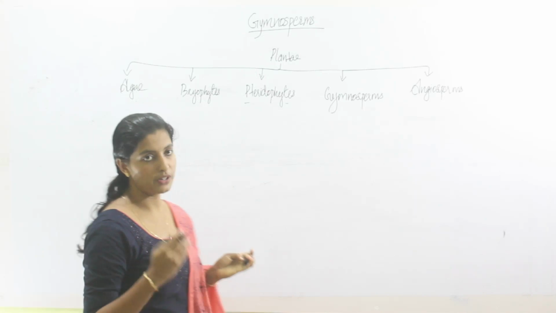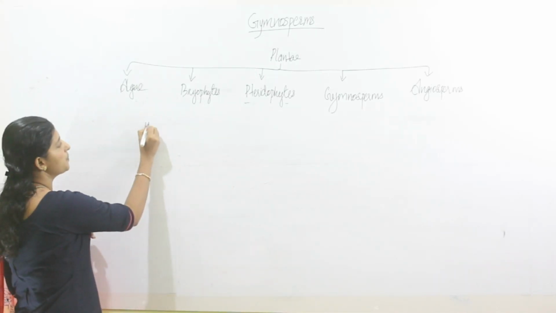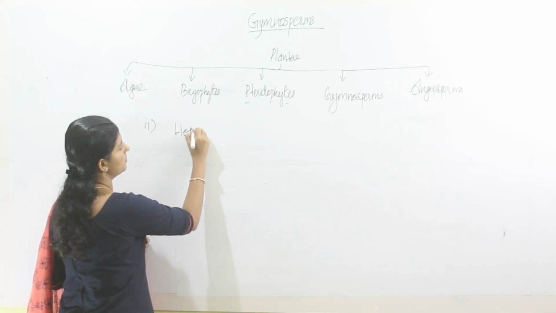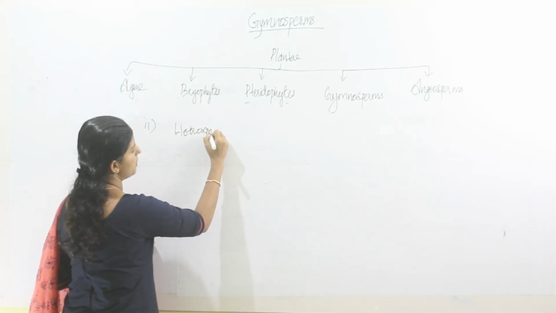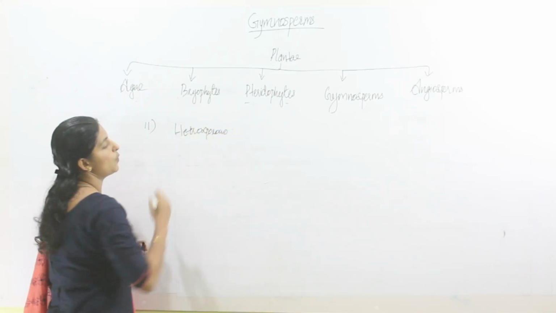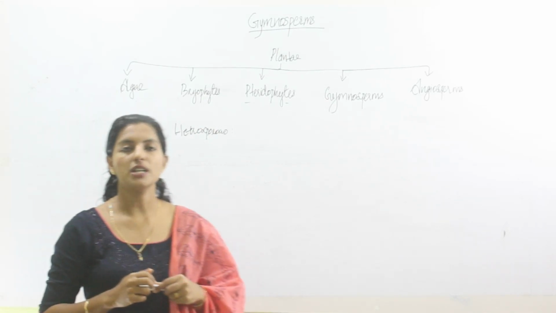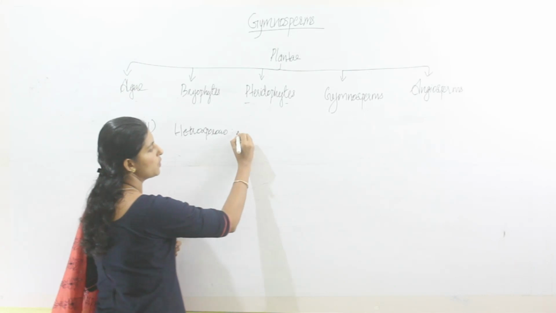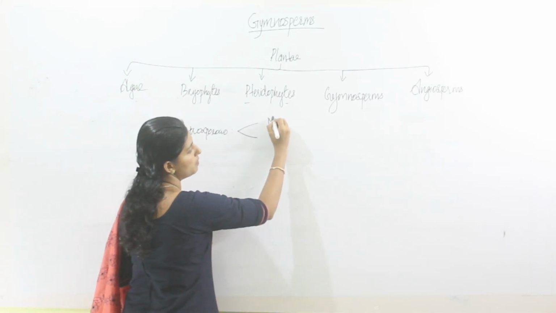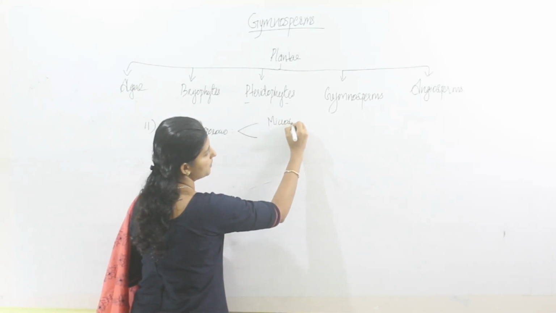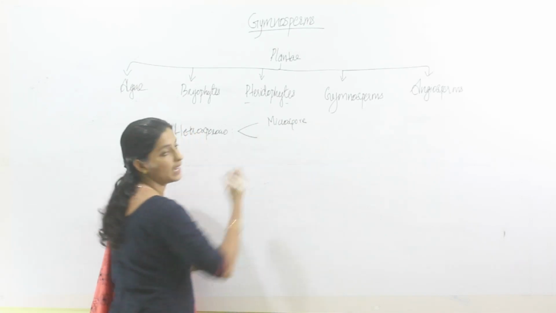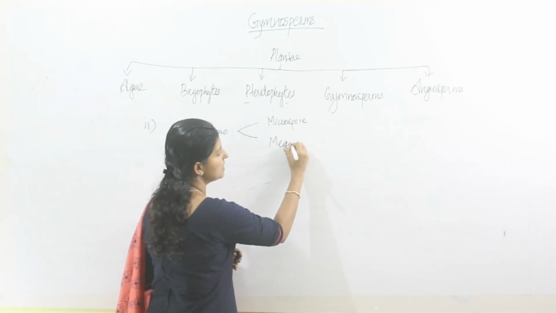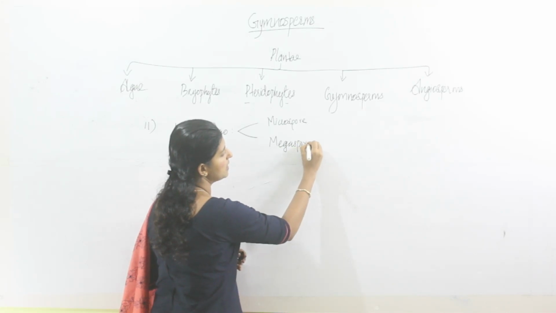The 11th point is they are heterosporous. Heterosporous means for reproduction it is producing two types of spores. The two types of spores are microspores and megaspores. Microspores are the male spores, and megaspores are the female spores.